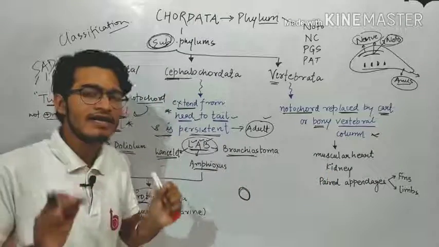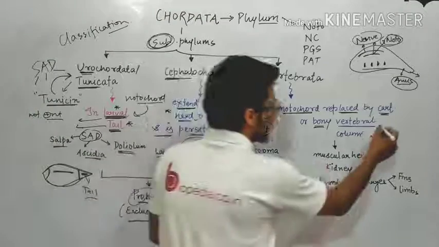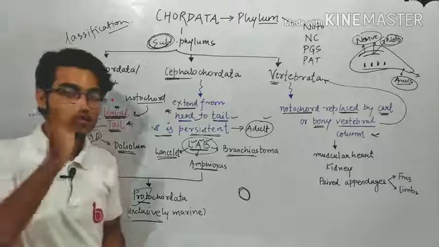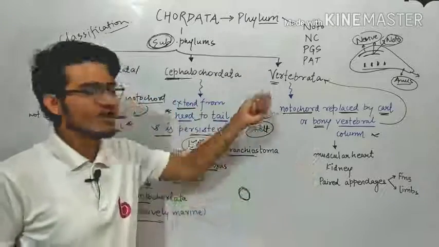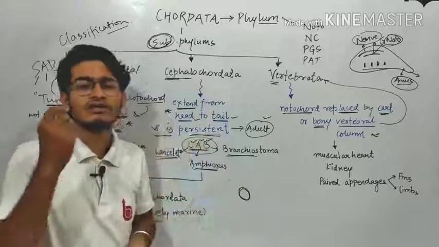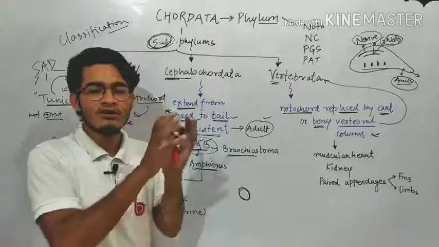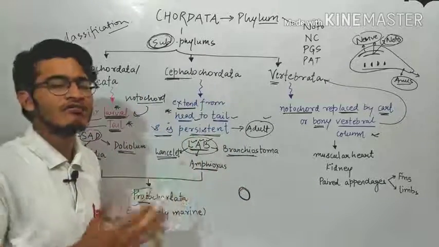Now you do not need any kind of trick. Vertebrata is itself taken from this word vertebral column. जब notochord को replace करके vertebral column आएगा तभी हम उन्हें vertebrata बोलेंगे. So it is obvious that the most important feature of vertebrata is hidden in its name. Vertebrata means vertebral column, so the notochord will be surely replaced by the vertebral column.